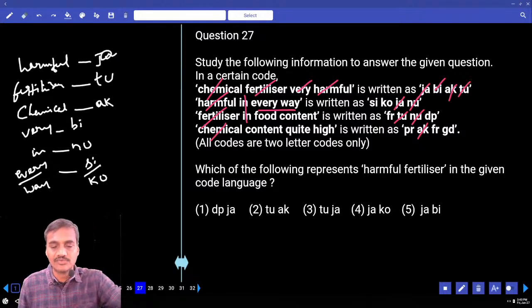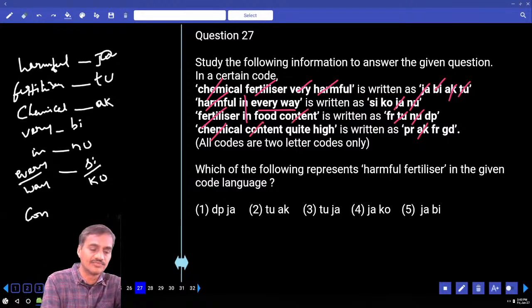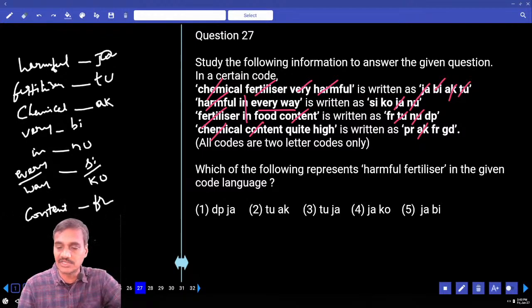And next one, food and content. Content is the word that is common between the third and the fourth, and the code that is common between these two is FR. The code for content is FR. Then what is left over here?